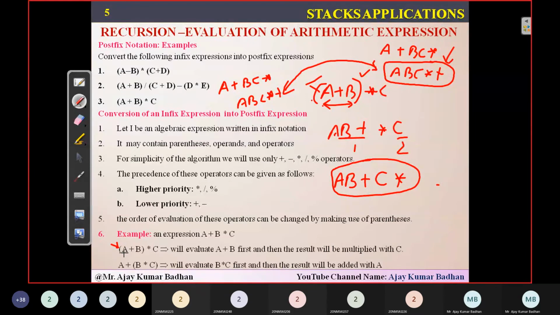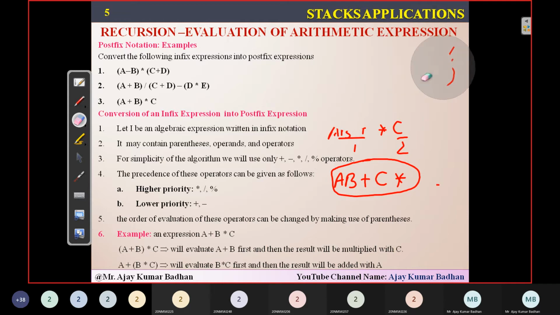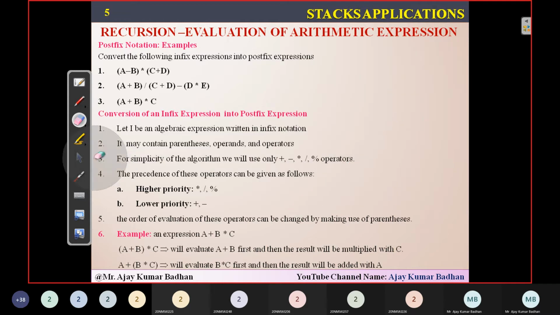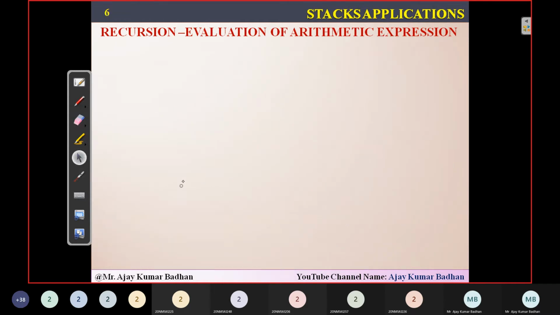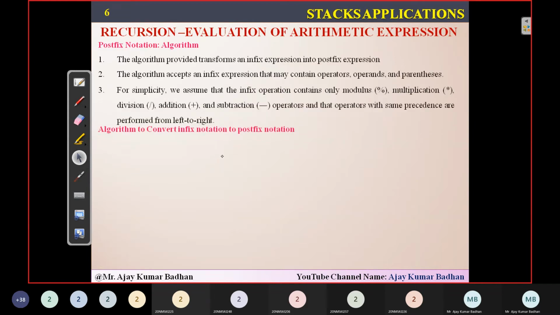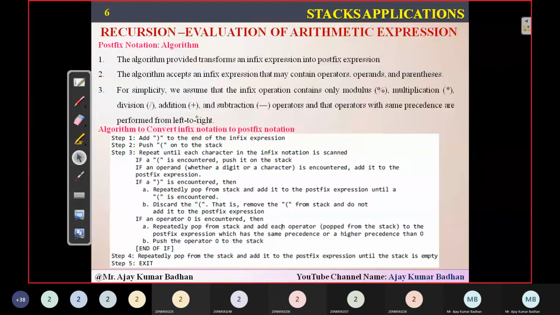That's why whenever a bracket is provided, first try to solve the expression present in that bracket. Then the remaining process becomes very, very easy. I hope you have understood how to perform it. So let's take a real-time example and solve it. There is an algorithm here, and this is the algorithm we are using.